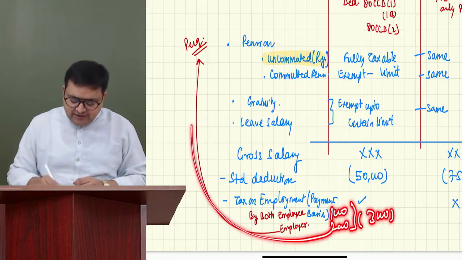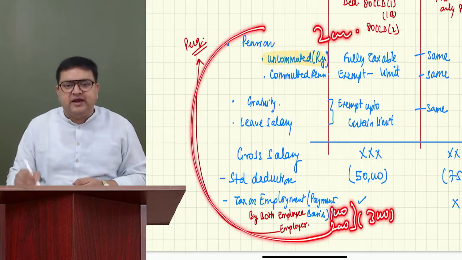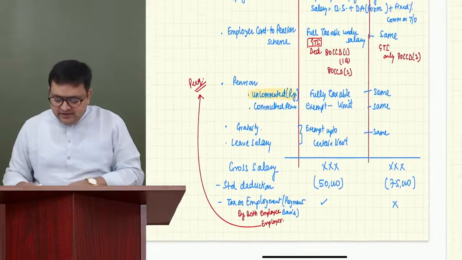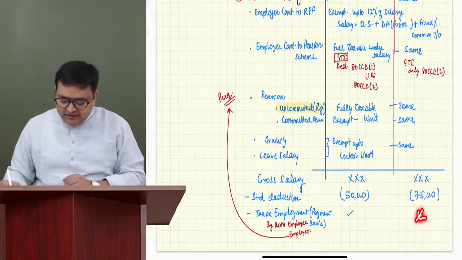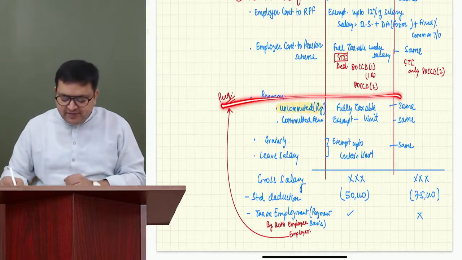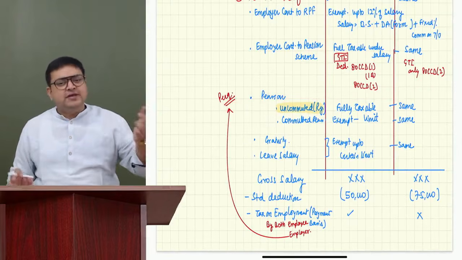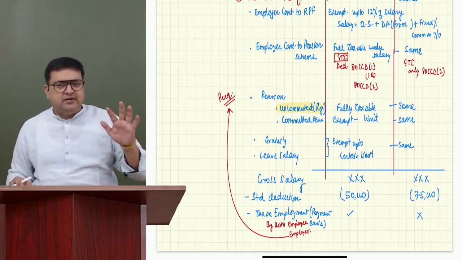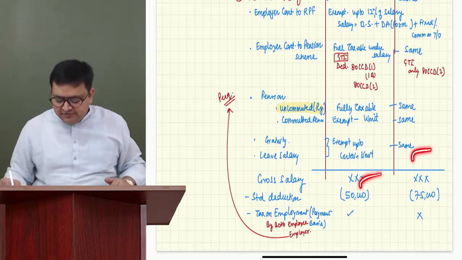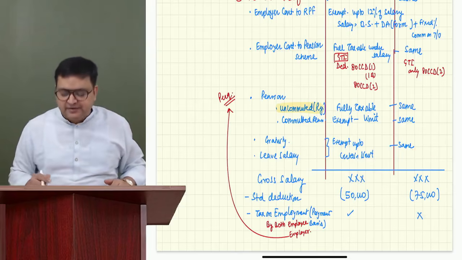So 1,000 you are paying, 2,000 the employer is paying, you get 3,000 deduction. But the 2,000 the employer is paying, first of all, make it your salary. Here, in the default regime also, if the employer is paying, it will become your perquisite. So whatever the employer gives us becomes our taxable income under both the regimes, but the deduction you will not get.